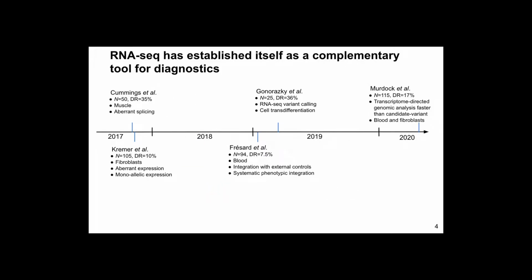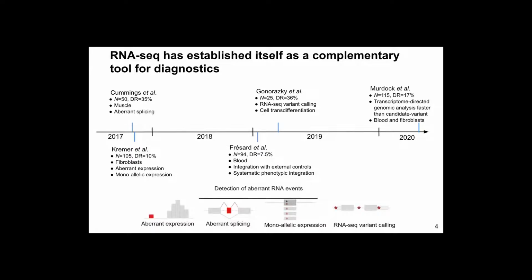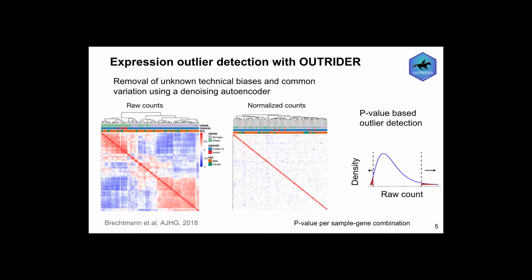As such, RNA sequencing has established itself as a complementary tool for diagnostics since 2017, the pioneering works of Cummings and Kremer. Since then, other studies have focused on different diseases using a variety of tissues. And their strategy is similar, which consists of detecting aberrant expression, aberrant splicing, monoallelic expression, and even calling variants in RNA sequencing data.